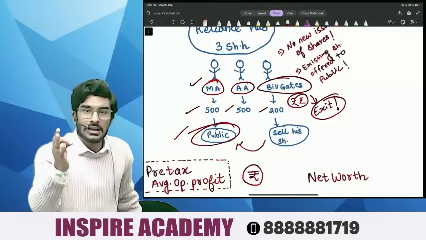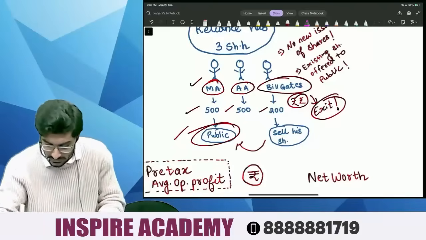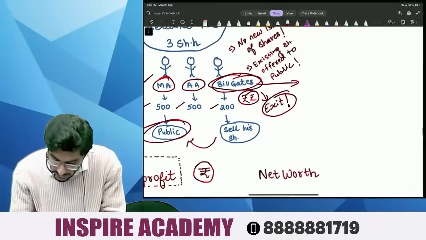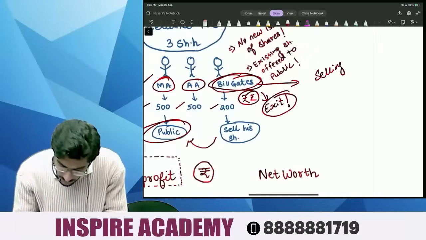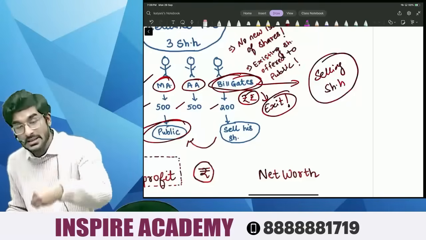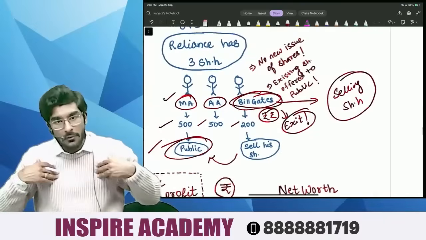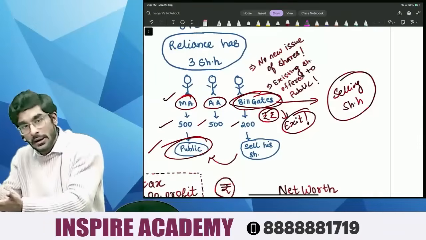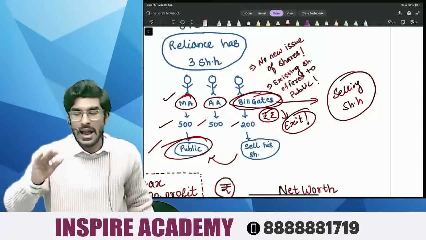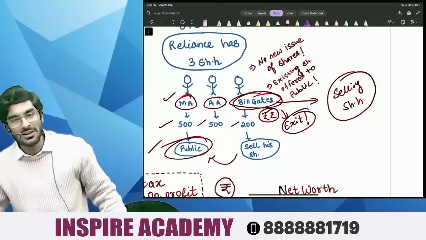So this is the meaning of offer for sale. So people, now Bill Gates will be called as selling shareholder. I will tell you when this selling shareholder concept comes into the picture. Till now, people, just understand, in offer for sale, if the existing shareholder is selling his shares to the public, it is called offer for sale, and that person is called the selling shareholder. Very simple, people. Chalo.